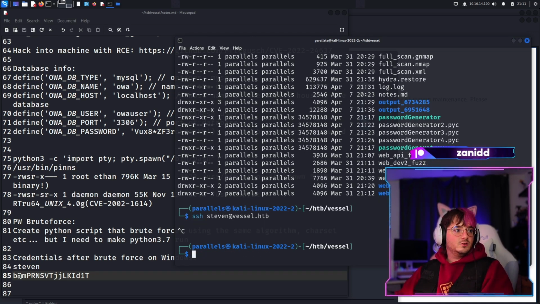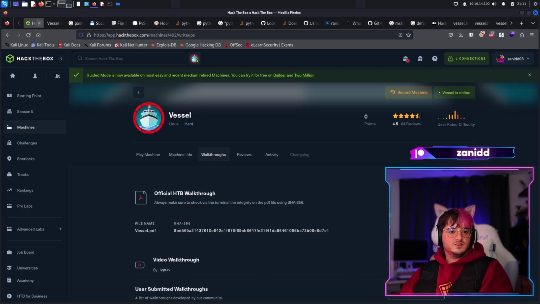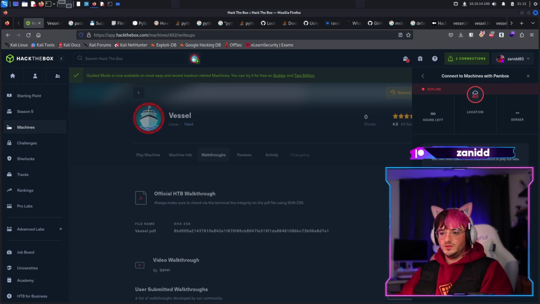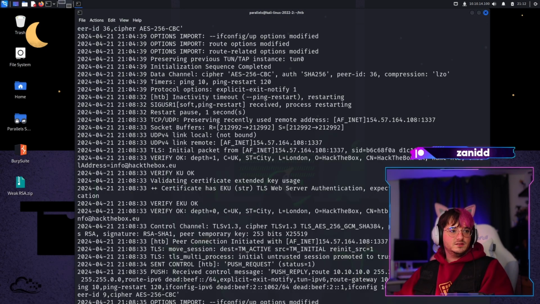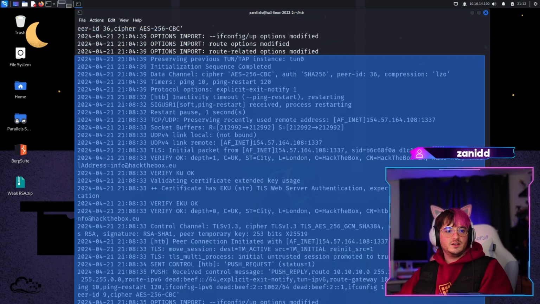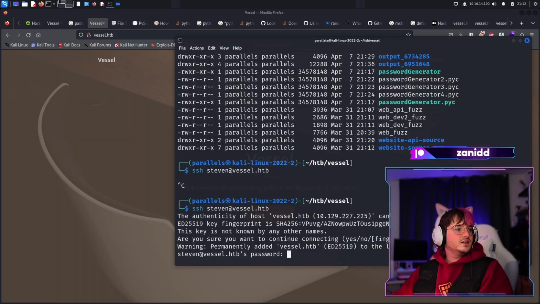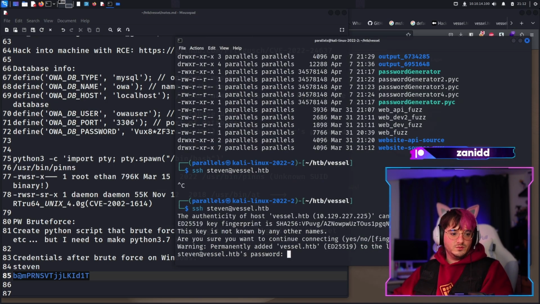Yeah, well, now I guess my connection is messed up because I started this pwn box. So let's terminate the pwn box and see if we have connection to Vessel. If not, then it means that we have to restart our VPN connection. So let's break this up and let's reconnect it. And now we should be able to get this key password in here.